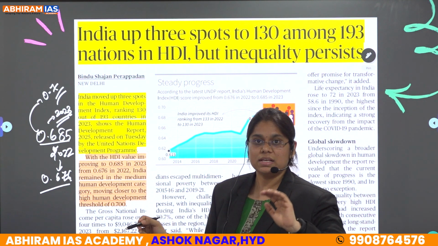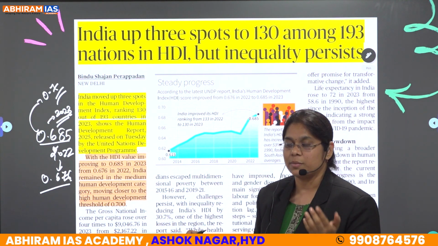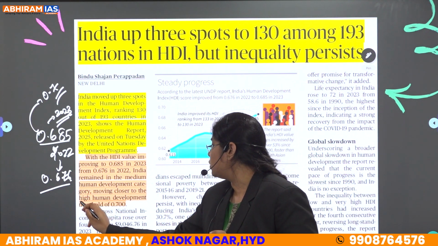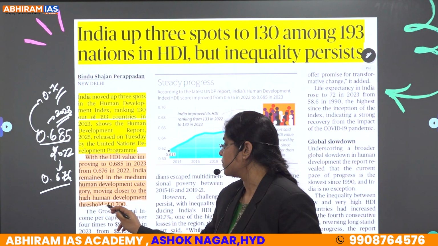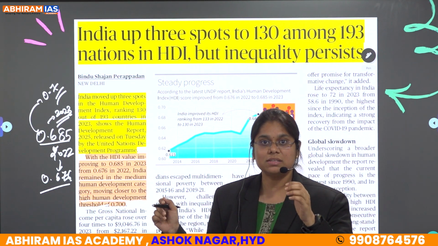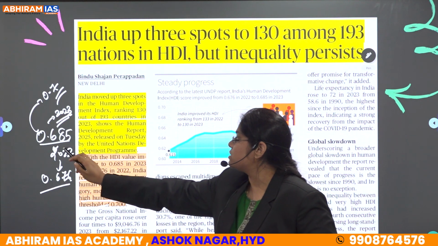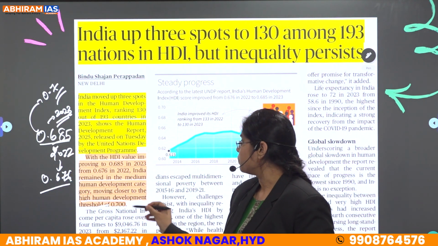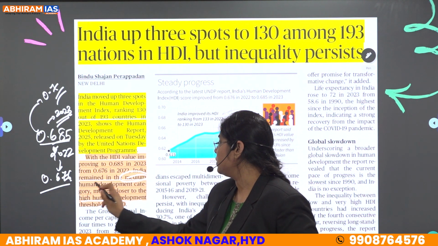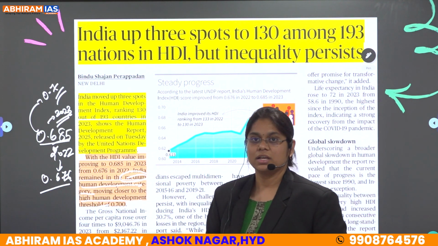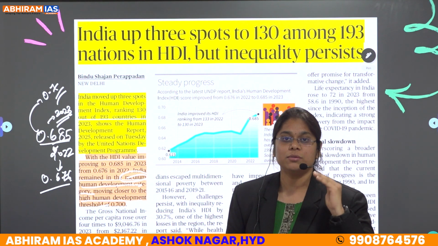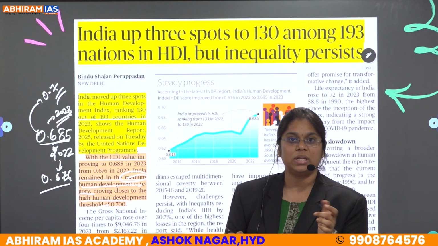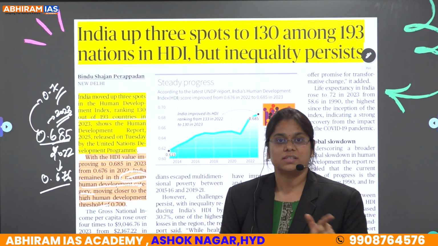If the value is 0.7 or above, it is considered the high human development threshold. But we are still lagging with some points, right? We didn't reach 0.7, it's only 0.685. So India is still in the medium human development category. To move to the high development category, we need the value of 0.7.